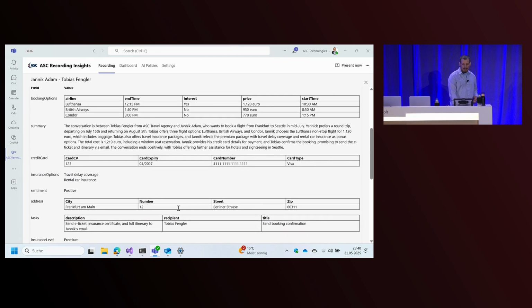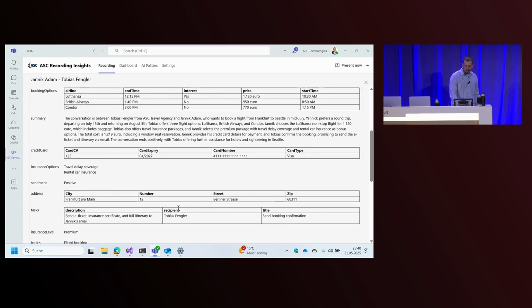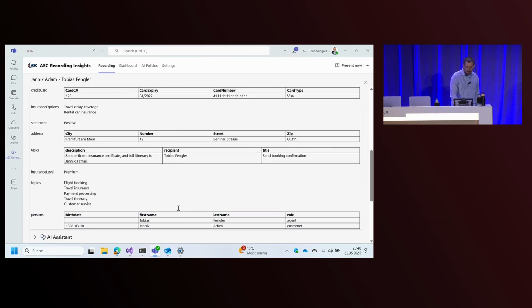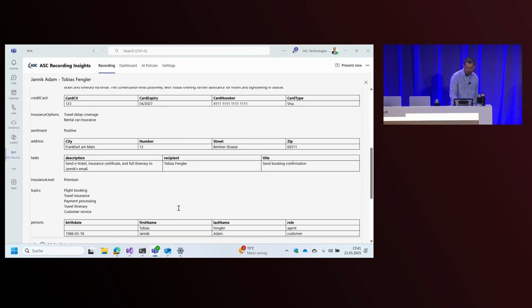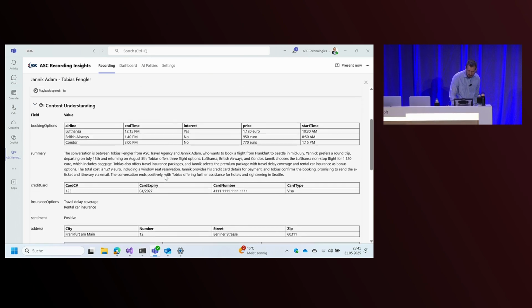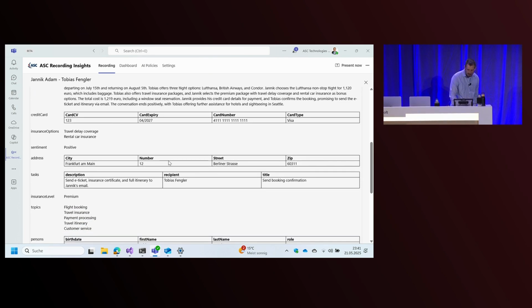And like we said, we also had this additional insurance use case where you selected a package for insurance, which is, there it is. The insurance package is extracted that the customer selected, and also the bonus options that the customer selected along with its insurance is also collected here. Now, having all of this here as a one-stop shop solution is really great, but we actually went a little bit further with that.